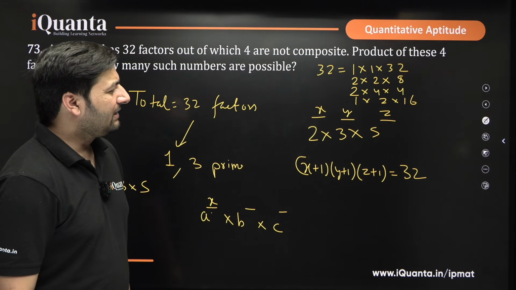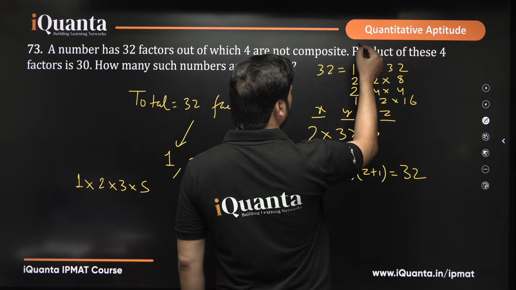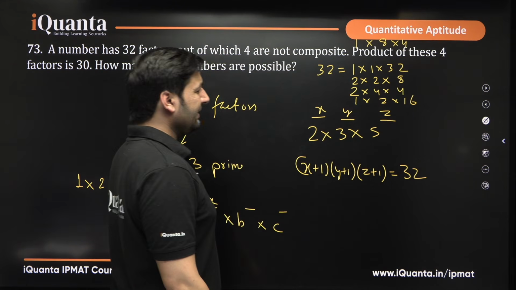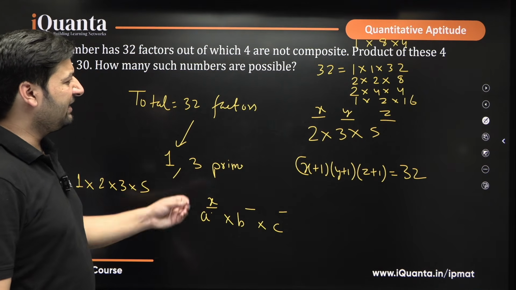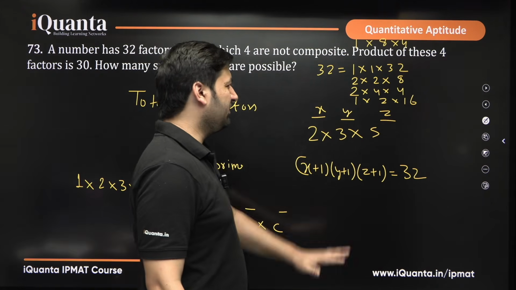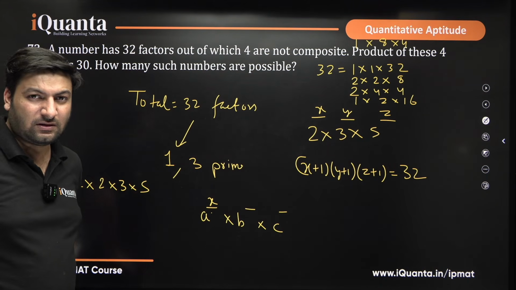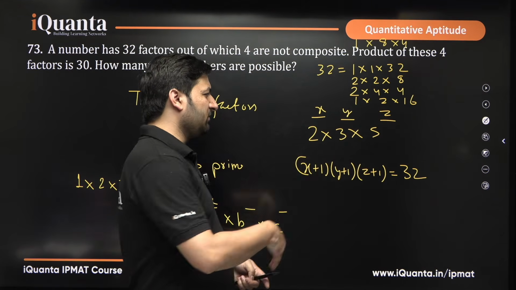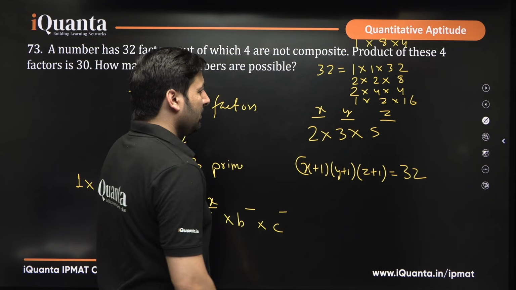Do we have any other way? 1 into 8 into 4, okay, that is also 32. Any other way? 4 into 4 is done, 2 into 2 is done, 8 into 8 is not possible. There is no other way to have 32 factors, because you get the total number of factors when you increase the powers of the primes by 1 and multiply them.